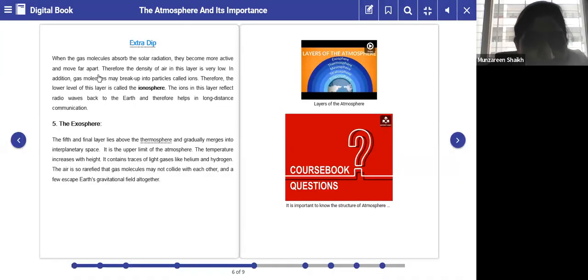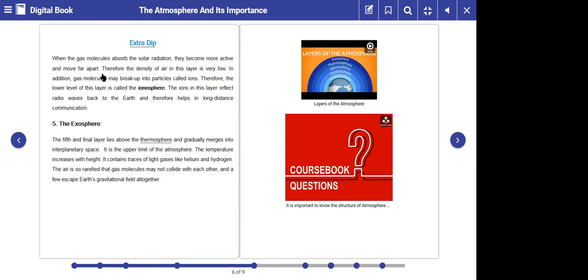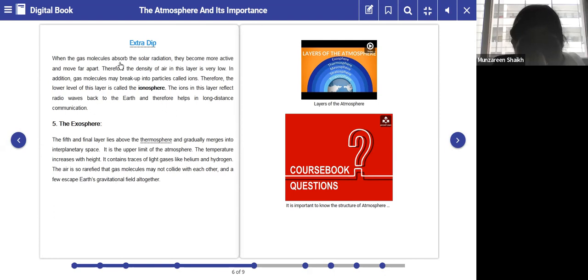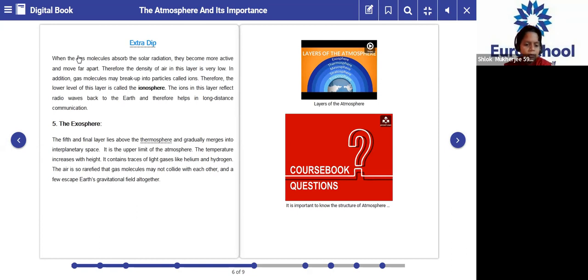Let's continue, children. When the gas molecules absorb the solar radiation, they become more active and move far apart. Therefore, what happens? The density of the air in this particular layer is very low. So you remember the mesosphere, and I told you why the air pressure is low in the mesosphere. Since it has a very low density. Very good. But over here in this particular layer, why is the density of the air low? Ma'am, because the gas molecules absorb the solar radiation and they become more active. Yes.